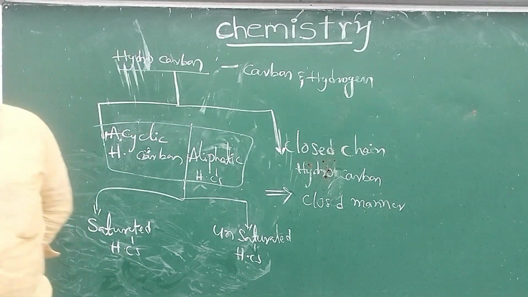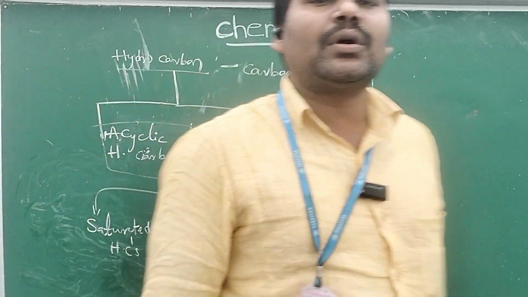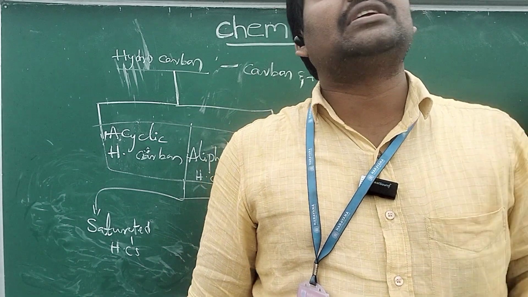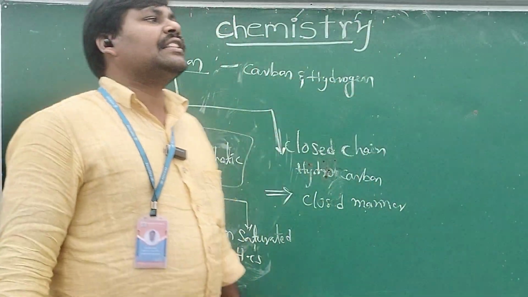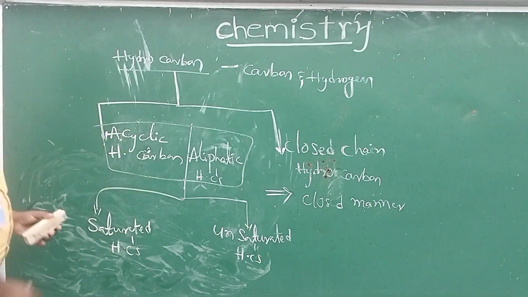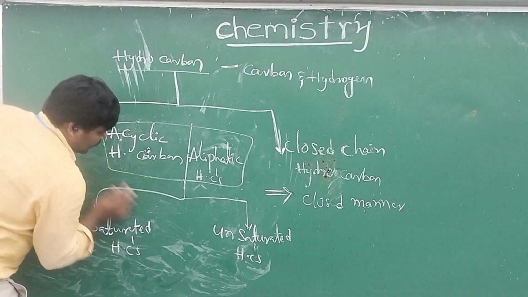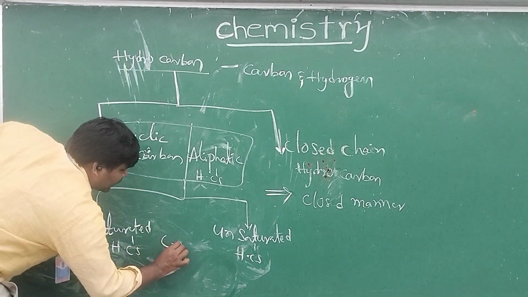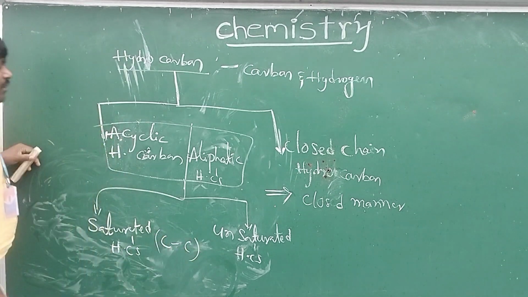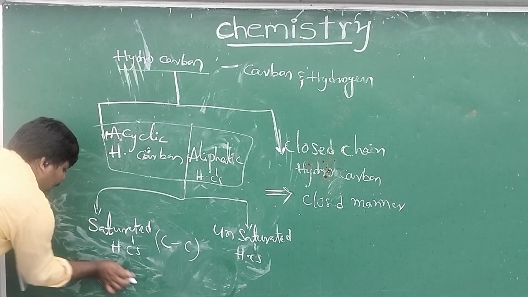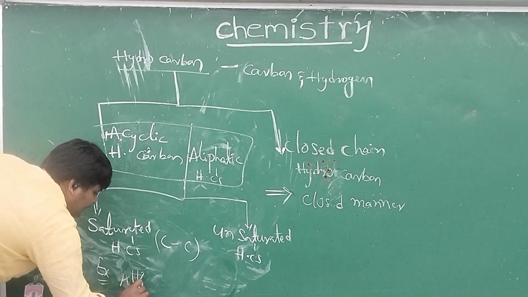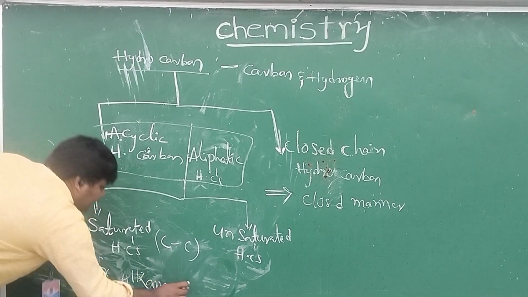What is saturated hydrocarbon, sir? The hydrocarbon in which between carbon and carbon at least one single covalent bond is present, then the hydrocarbons are called saturated hydrocarbon. Example for saturated hydrocarbon: alkanes.